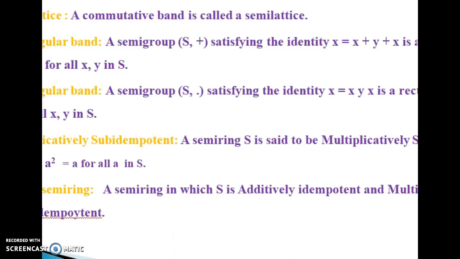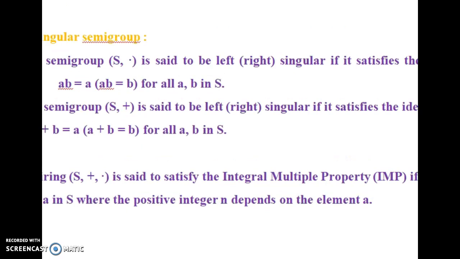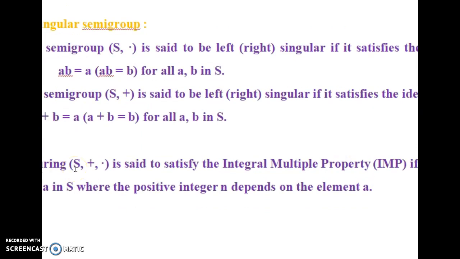All these are used in the next sections of our topic. Similarly, a singular semigroup with respect to addition and multiplication is also used, and also the integral multiple property. A semiring is said to satisfy IMP if a square equals n a, where n is a positive integer.